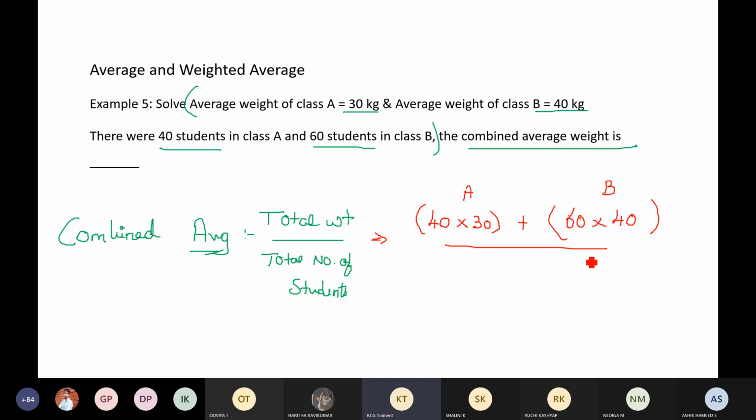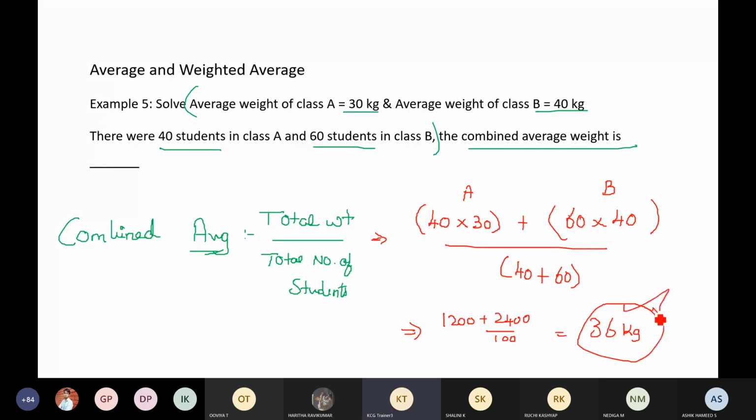What is the total number of students? 40 plus 60, which is, okay, I'll just write it as 40 and 60. Now, if you multiply them, you get 1200 plus 2400 divided by 100. So 3600 by 100. So my answer is 36 kg. Clear, people? If you have taken the direct average, you got 35 kg, but it is actually 36 kg.